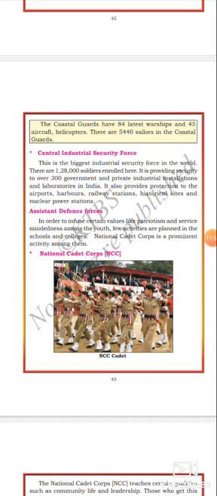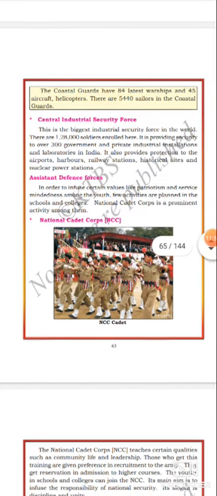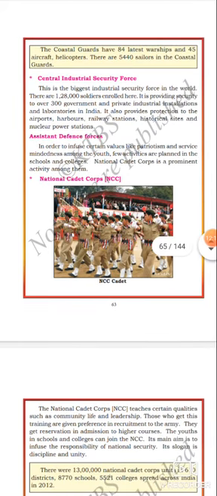This is the biggest industrial security force in the world. There are 1,28,000 soldiers enrolled here. It is providing security to over 300 government and private industrial installations and laboratories in India. It also provides protection to the airports, harbors, railway stations, historical sites, and nuclear power stations.